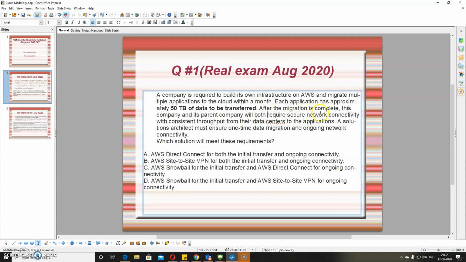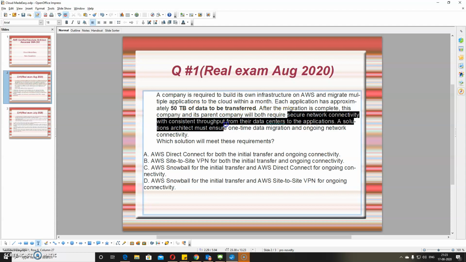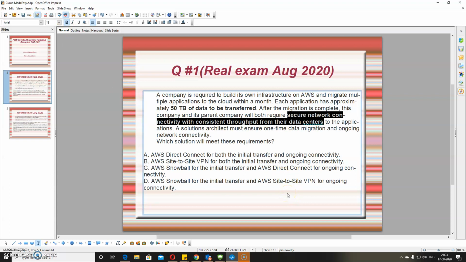After migration is complete, this company and its parent company will both require secure network connectivity with consistent throughput to their data center. So here basically they have an on-prem server and they are going to migrate their infrastructure, or they have acquired a new company and want to establish on-prem to AWS network. So it could be a site-to-site VPN, it could be a Direct Connect.